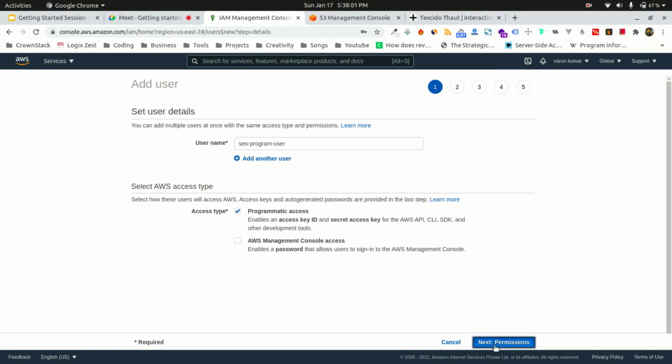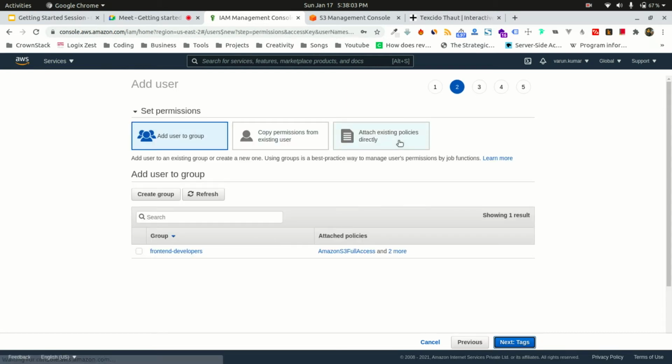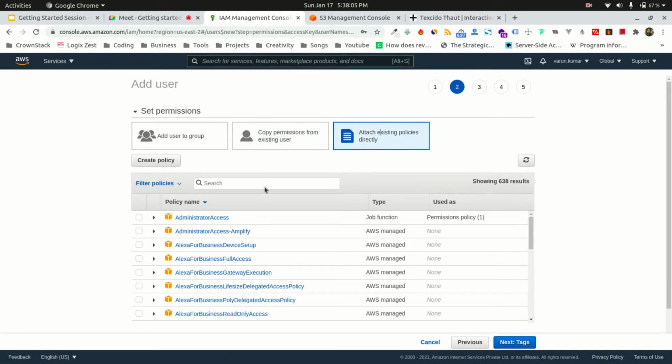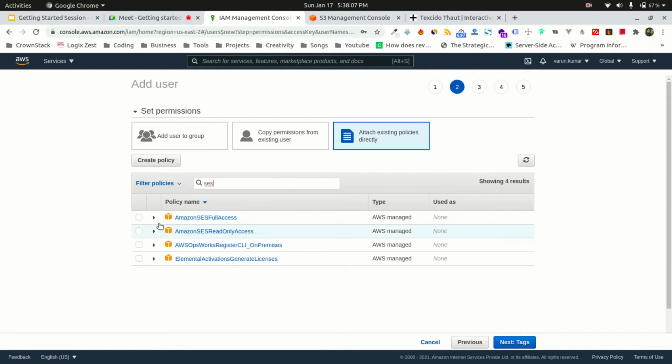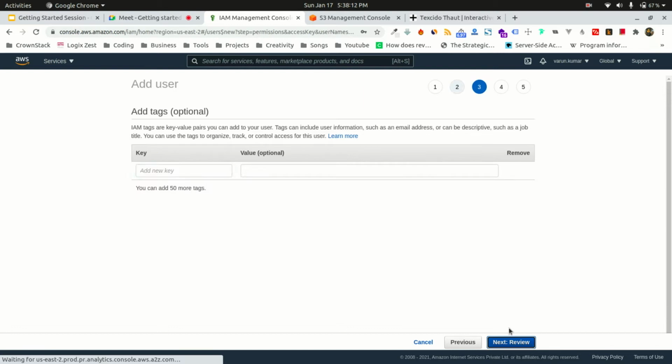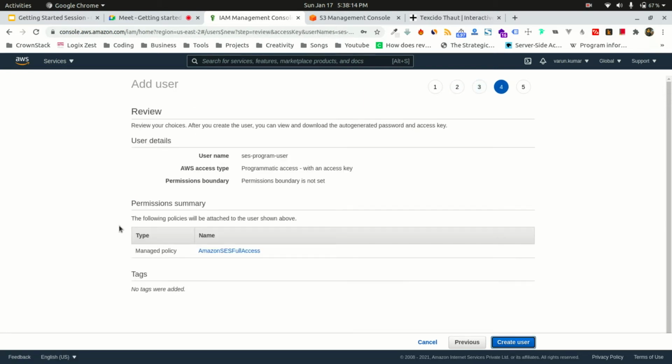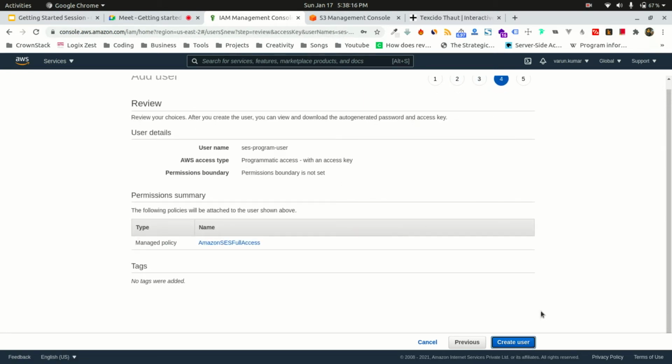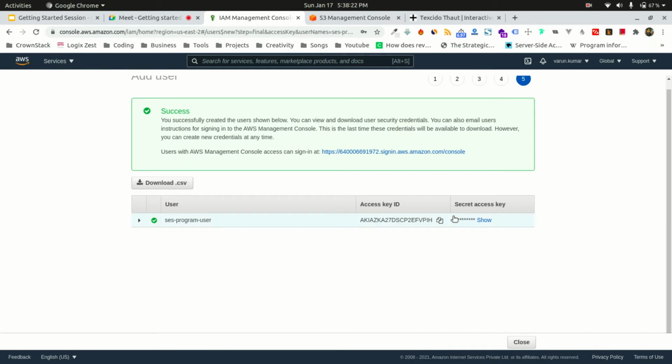So permissions. I'll search for Amazon SES. So yes, okay, I want to provide the Amazon SES service. Okay, done. So next. Okay, this is fine. Now creating this user. Now when I do that, again it will give me a CSV file.